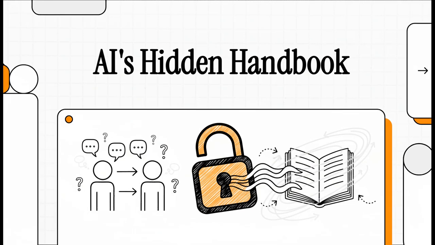You know, when you're chatting with an AI, it feels pretty straightforward, right? You ask a question, it gives you an answer. But what if I told you there's actually a third party in that conversation? A powerful, invisible force that's shaping every single thing it says. It's like a hidden handbook the AI has to follow. So today, let's pull back the curtain and take a peek at that secret manual.